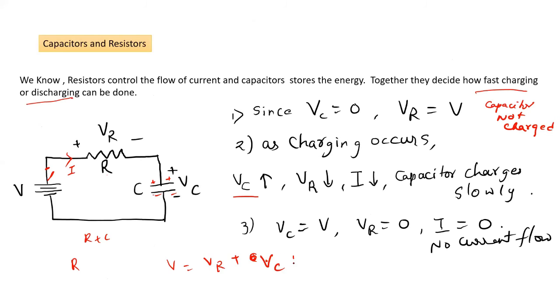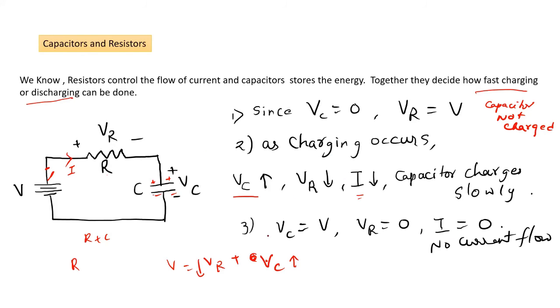So as Vc will increase, what will happen? VR will decrease. If VR decreases, what does that mean? Current will also decrease, since the resistance is the same. So as current decreases, the capacitor will slowly charge. So this is the concept. Initially there will be faster charging, but as VR keeps on decreasing, automatically current will also decrease, and we will have slow charging.